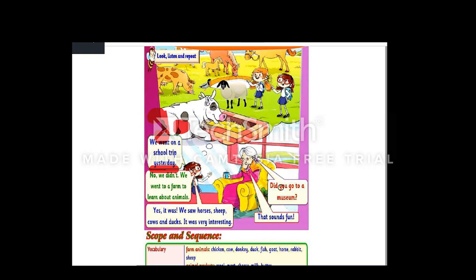Let's complete. Grandma says, "Did you go to a museum?" The girl says, "No, we didn't. We went to a farm to learn about animals." That sounds fun. Yes, it was. We saw horses, sheep, cows, and ducks. It was very interesting.